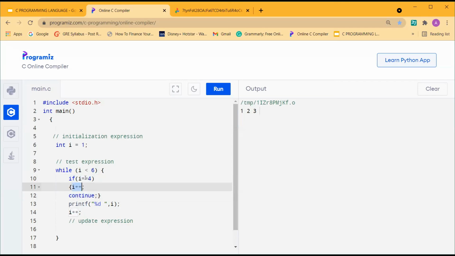First I have to increment the value, otherwise it will not work. The output will not be shown. So i plus plus here will turn 5, right? So if i is equal to 4, i value will be 5 and then it will continue. So that means it will skip the current value.